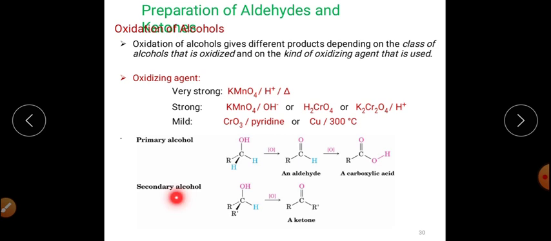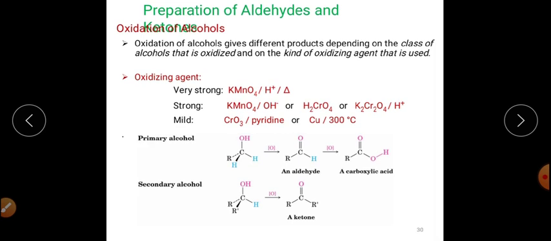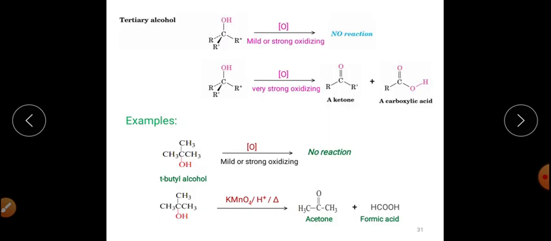Now we are taking secondary alcohol. Secondary alcohol gets converted into a ketone. So primary alcohol can be converted into aldehydes, which further will get converted into carboxylic acid, and the secondary alcohol will get converted into the ketone. Tertiary alcohol, there will be no reaction at all.